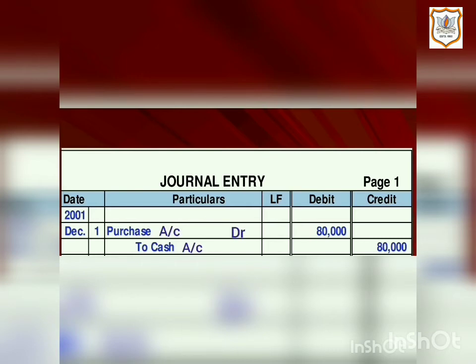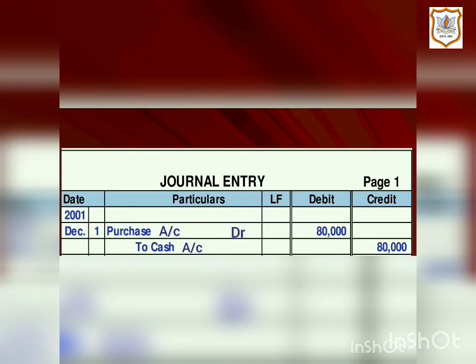So in this way, in the particulars column, we will write the word DR, that means debit, on the same line against the name of the account, that is purchase account, and the amount to be debited in the debit amount column, that is 80,000.